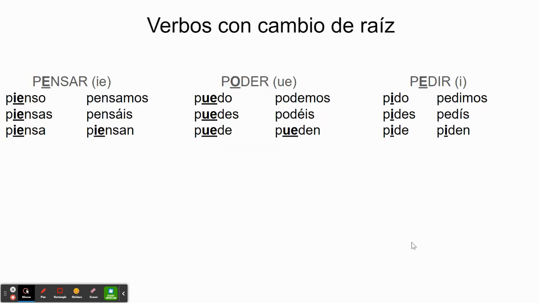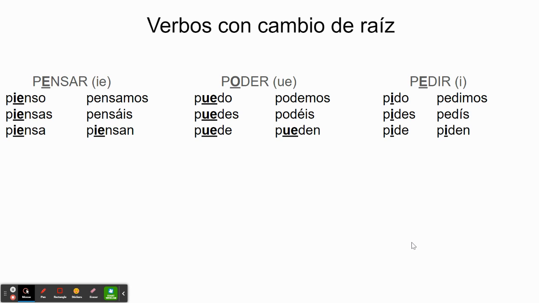We're going to go on to verbos con cambios de raíz. We're going to move on here to stem changers. We'll be dealing with stem changers in the preterite soon. Stem changers in the present are what we're dealing with now. And you see the three major types of stem changers en el presente. We have verbs that change from E to IE, O to UE, and verbs that change from E to I.